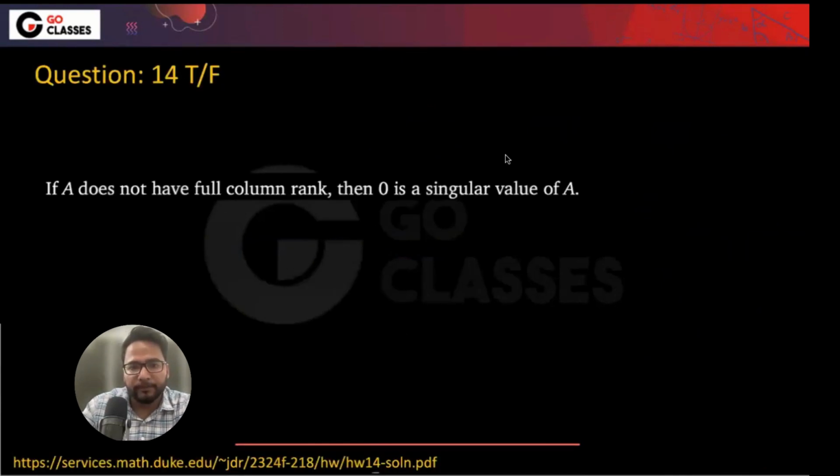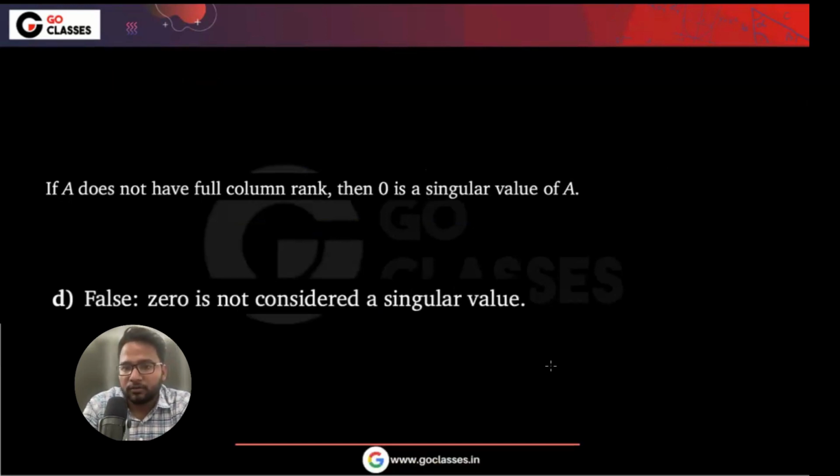Okay. Now let's just see this question. This is question number 14. What they are saying is, if A does not have full column rank, then 0 is a singular value of A. Generally, we don't count them as singular values. This is a general rule: even if zeros are there, we don't say these are singular values. So generally, zero is not considered a singular value. We will talk about it, like why singular values are taken to be positive. Okay, don't worry.